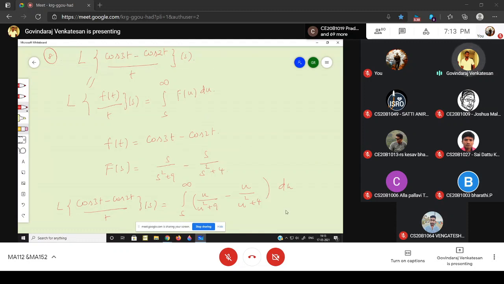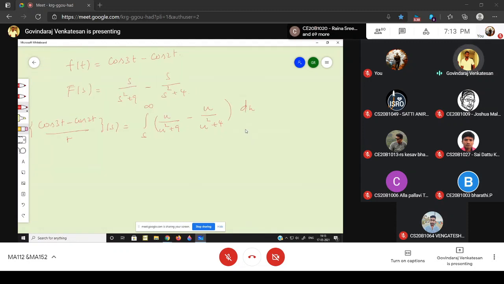You can write this as the integral from s to infinity of u divided by u square plus 9 into du, minus the integral from s to infinity of u divided by u square plus 4 into du.